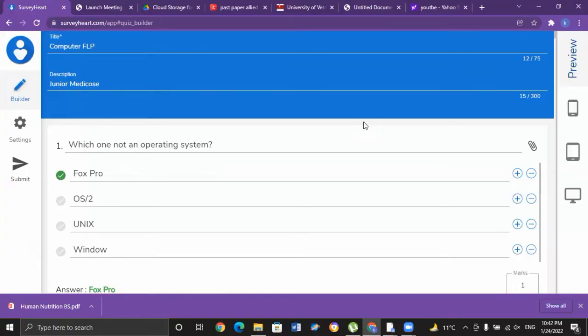...is not an operating system. So first of all, we should know what an operating system is. An operating system is a system software that manages computer hardware, software resources, and provides common services for computer programs. FoxPro is a text-based procedurally oriented programming language, and it is not included in operating systems (OS). While OS/2, Linux, and Windows are all operating systems, so the correct option is A, FoxPro.